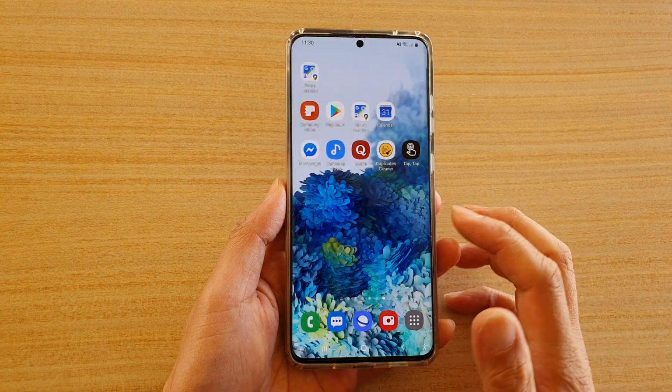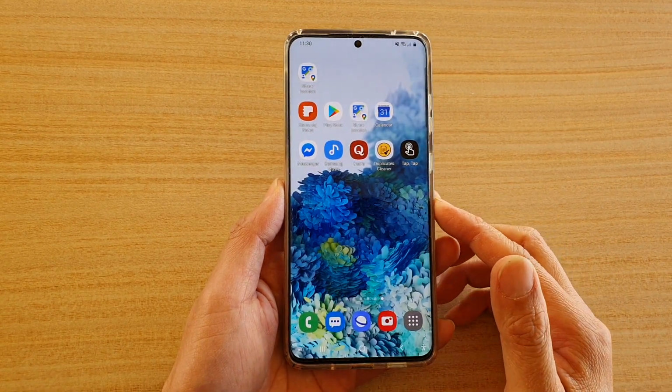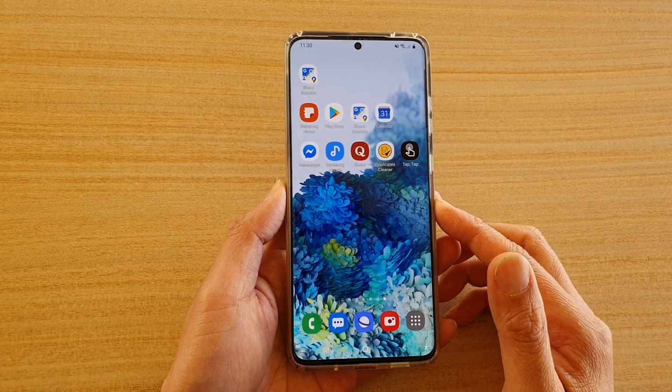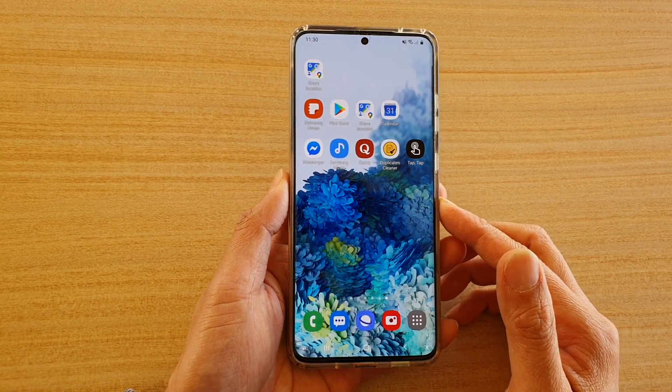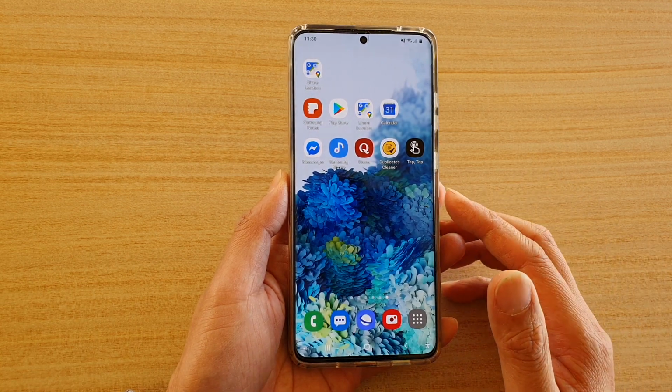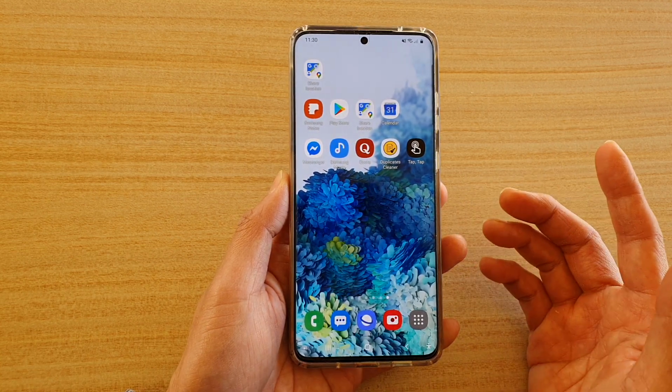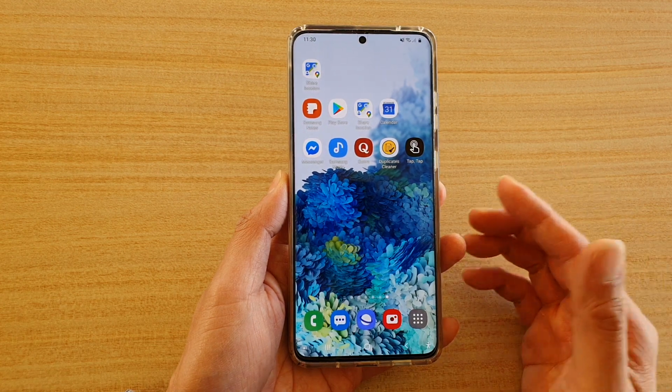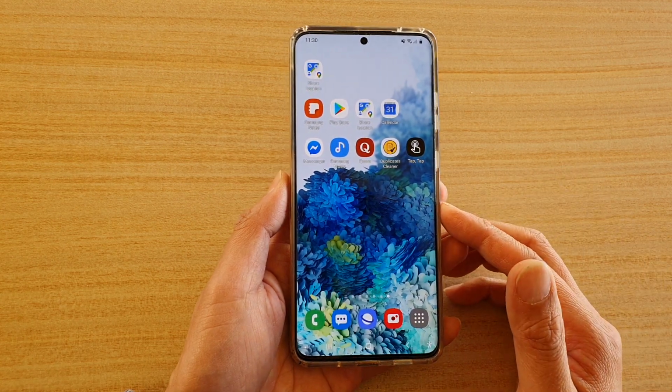Hi, in this video we're going to take a look at how you can use the tap gesture on your Samsung Galaxy S20 series. Now this feature is new and it is still in the development phase, so you may not see it fully working or there could be some bugs. This is in alpha testing at the moment.